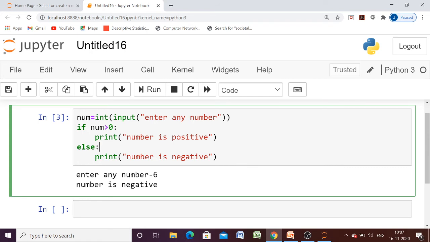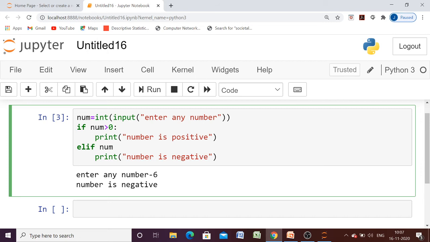So here we can see that a number may be positive, a number may be negative, or a number may be 0. Now we are having three alternatives. One, the number may be positive, another one, the number may be negative, and third, it may be 0. Now how to write those type of programs where we are having three alternatives? Since we have written the condition for positive, now we will write the condition for negative also.